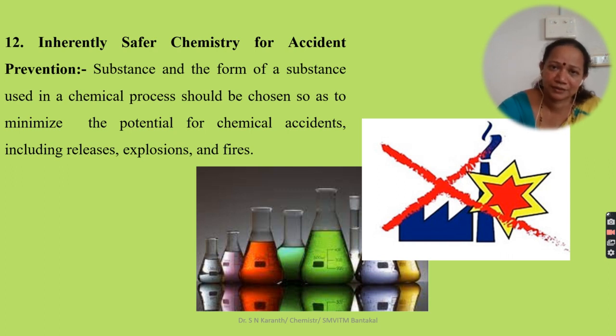While making any product, we have to take care of accident prevention. The substance and the form of substance used in a chemical process should be chosen so as to minimize the potential for chemical accidents, including releases, explosions, or even fire. In some cases, we have to heat the content to a very high temperature, but we have to choose alternative methods which can prevent accidents, or if we have to use harmful chemicals, we have to take care of this.